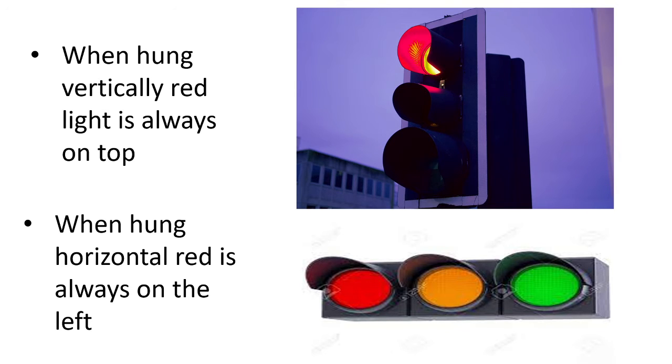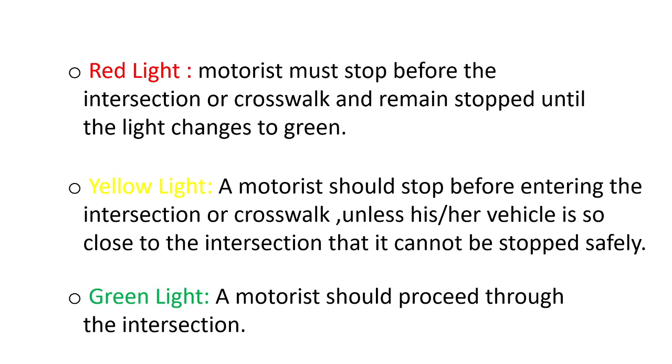We can view the red light. Motorists must stop before the intersection or crosswalk and remain stopped until the light changes to green. Yellow light: a motorist should stop before entering the intersection or crosswalk unless his or her vehicle is so close to the intersection that it cannot be stopped safely. Third, green light: a motorist should proceed through the intersection.